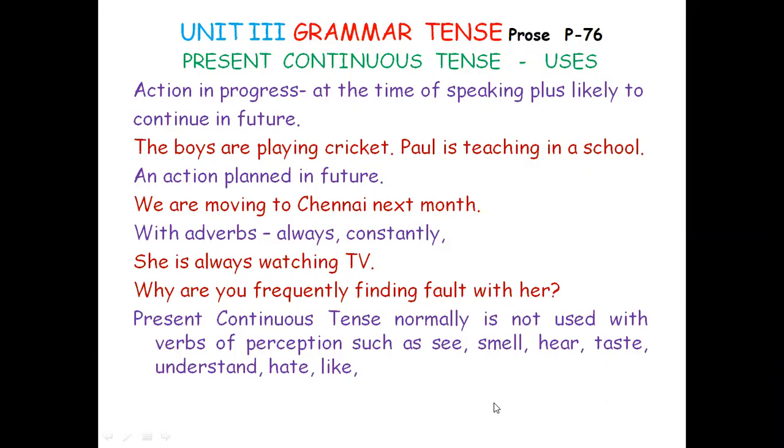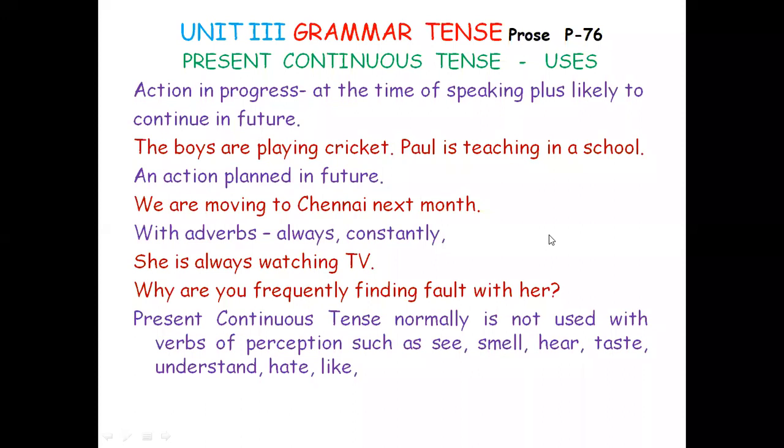For example, I am smelling. Usually I smell the fish. I am smelling of fish will have a different implication. We don't say I am understanding. I understand. Similarly, hate, like, etc. When you use these verbs of perception in present continuous form, it will have a different meaning. Hearing, for example, court case hearing.